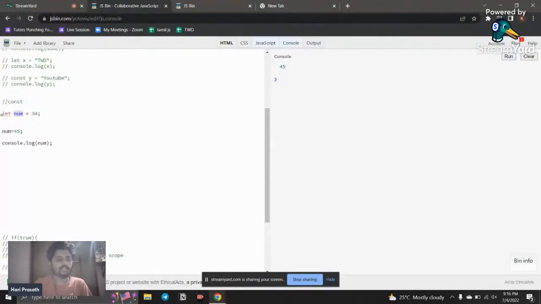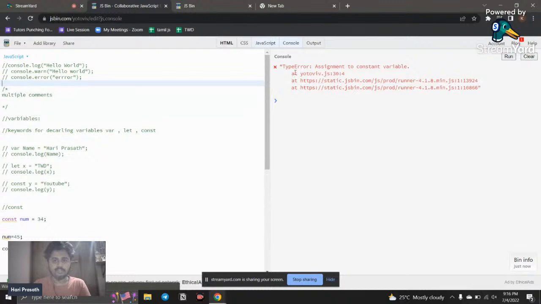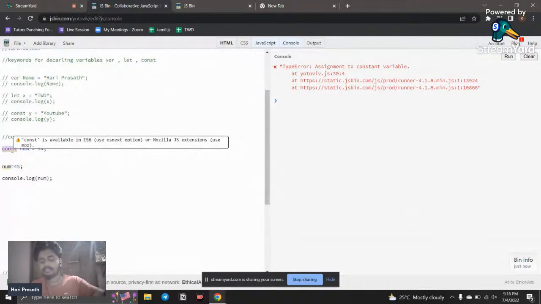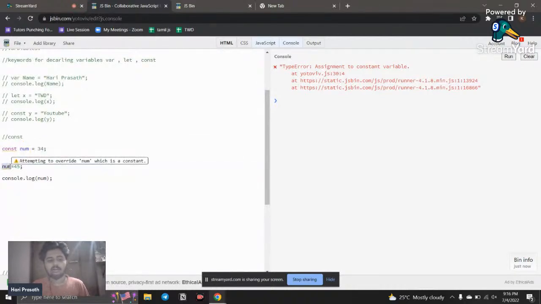But if I use const instead and refresh, you get a type error: assignment to a constant variable. So what it indicates is that a const variable is not reassignable. You are not able to reassign that particular variable. So that is the difference between let, const and var. Both var and let are reassignable, but const is not reassignable.